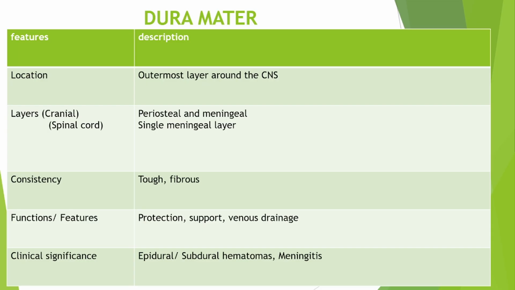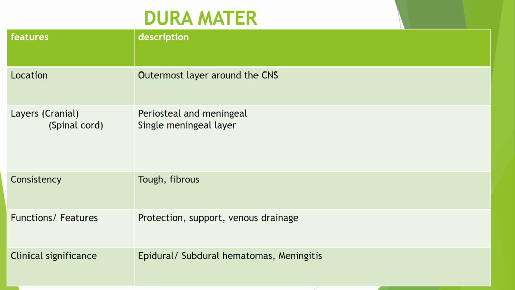What of support? There are dural folds found on the dura mater. One of them is called the falx cerebri, the fold found between the two cerebral hemispheres.